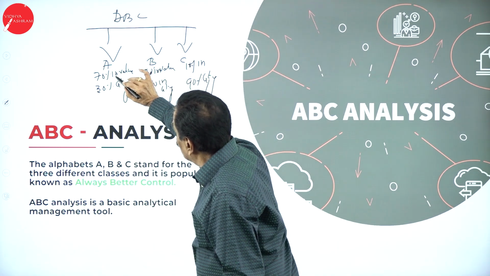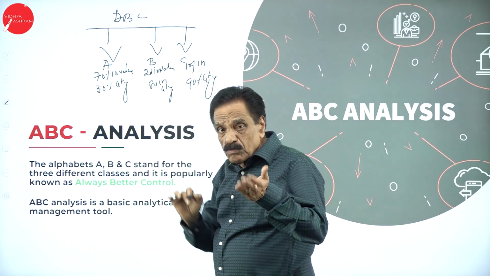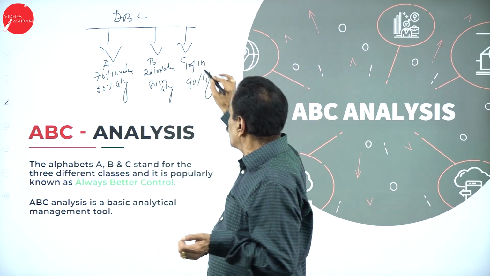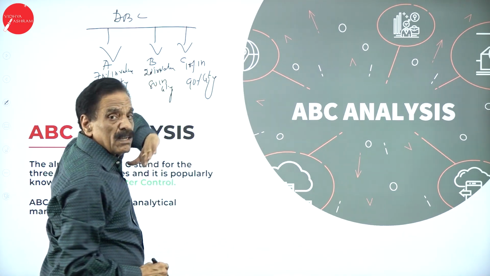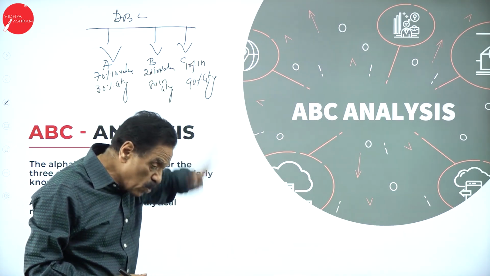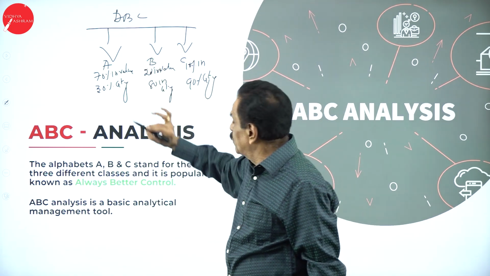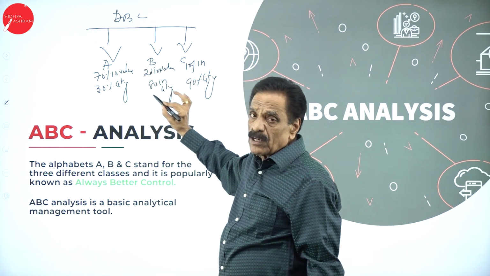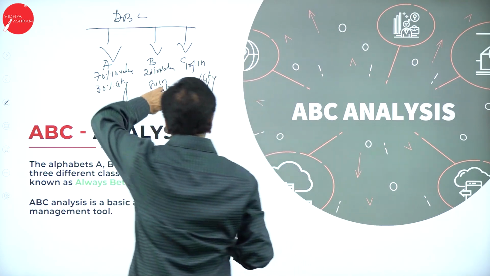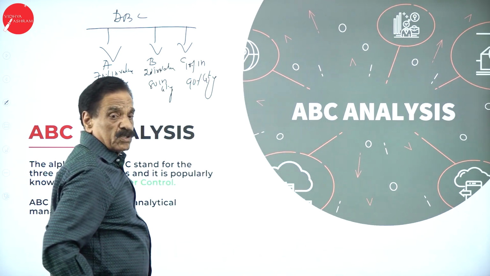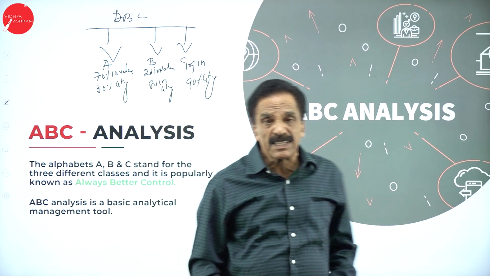Here, value more, quantity less; moderate quantity, moderate value; high quantity, low value. So for A: high value, low quantity; B: moderate value, moderate quantity; C: value is less, quantity is more. So it is called Always Better Control.